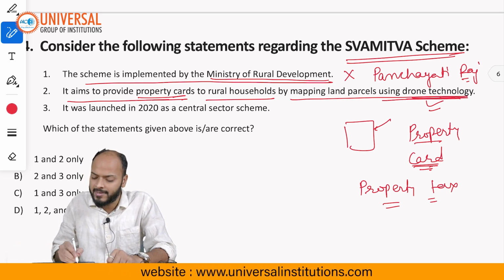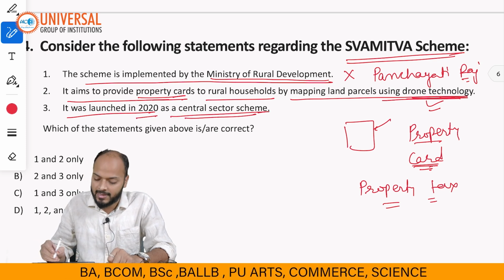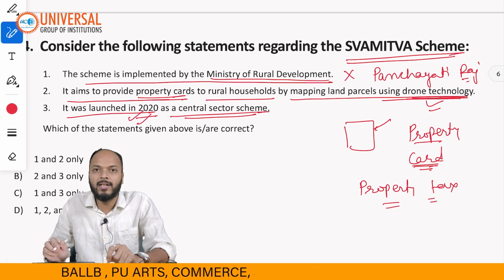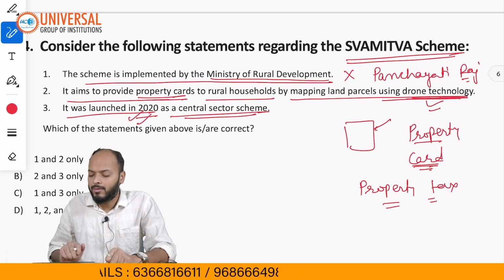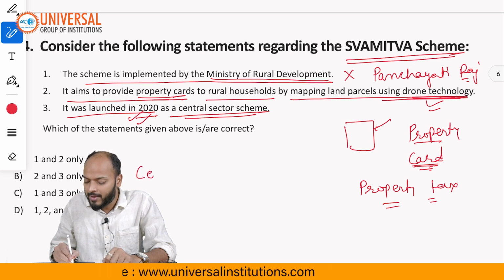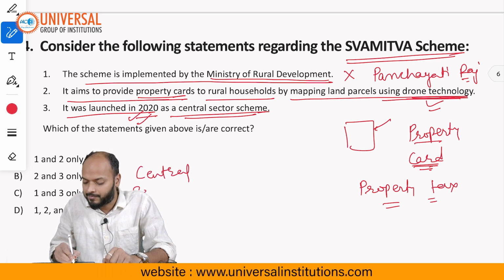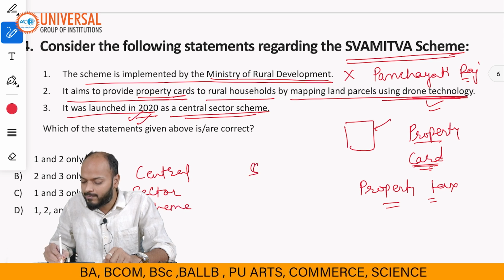The third statement says it was launched in 2020 as a central sector scheme. Yes, this statement is again absolutely correct. The scheme was launched during COVID times, and it is a central sector scheme. You all might know about two kinds of schemes: one is the central sector scheme, and another is the centrally sponsored scheme.